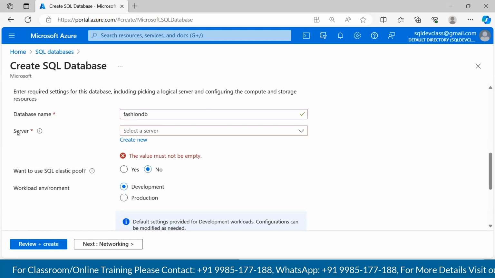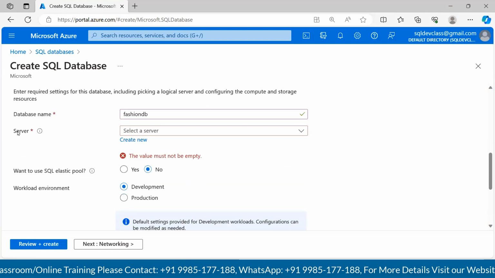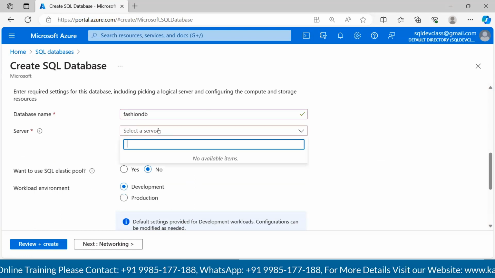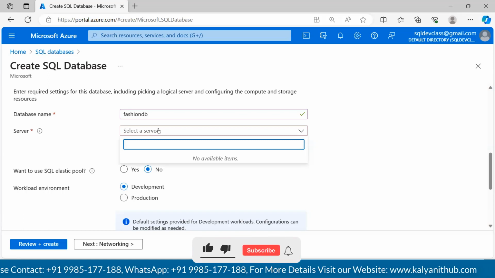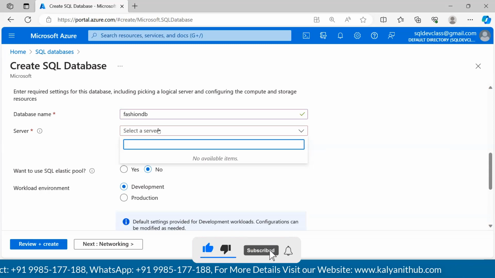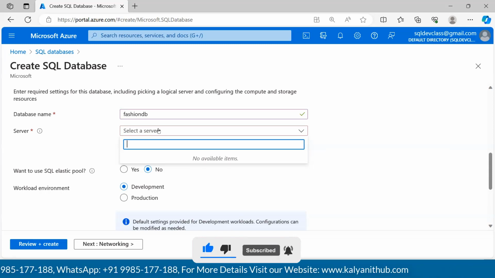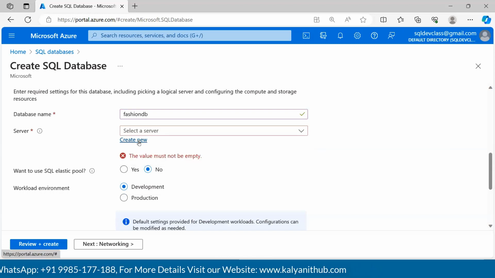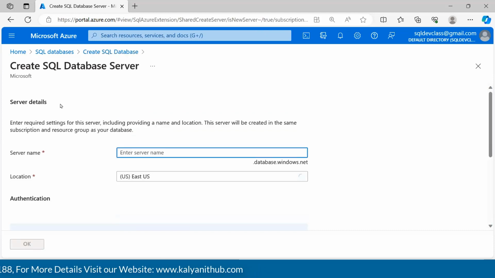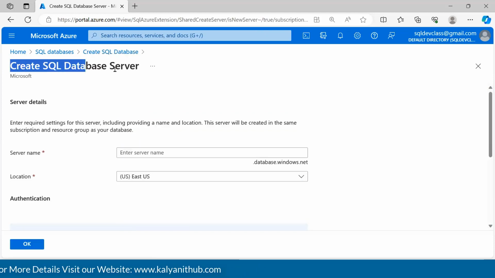And then this database needs a server, right? So we have a drop down. Let's assume you have a server which is already available on this particular Azure account or subscription, we can use it, or else we can create it from this page itself. See here, create new. Let me click on it. So what we are going to do now is create a SQL Server database.